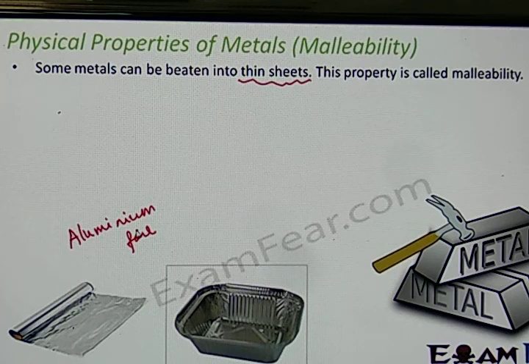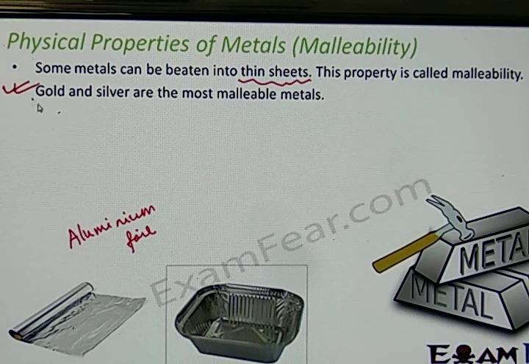So this property is called malleability, and it is exclusively found in metals. If you try to compare with the similar property in non-metals, you will see that they do not have this property. When we talk about non-metals, we will talk about each of these properties again, and I will show how this does not happen in non-metals.